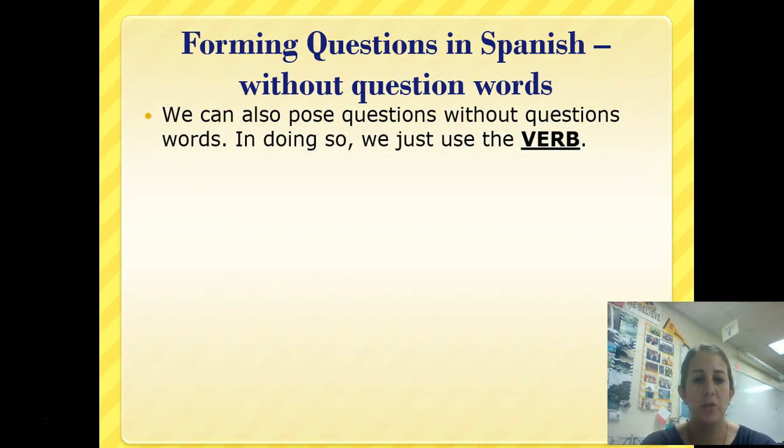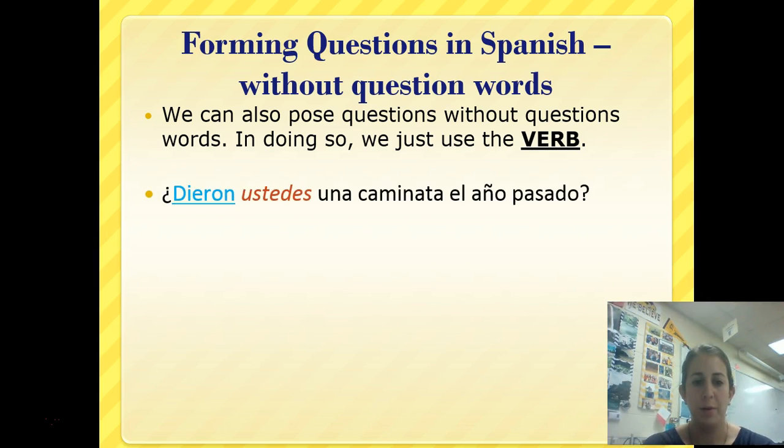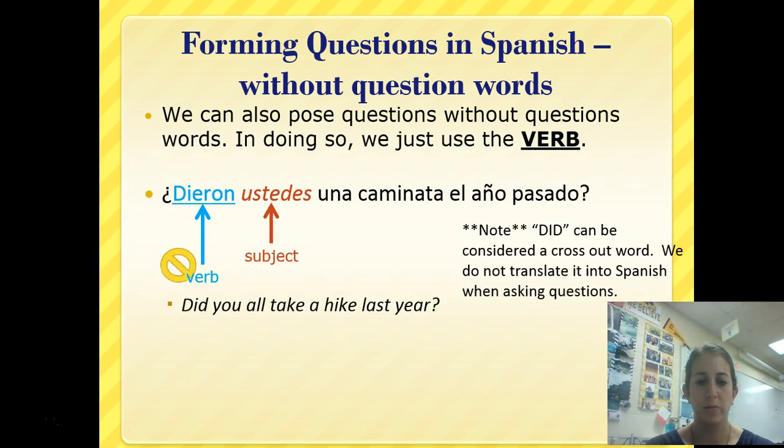So we can also put together questions in Spanish without question words. And to do this, we simply just use the verb to start our question. Okay? ¿Dieron ustedes una caminata el año pasado? So I want you to think about what that question means in English. Notice it's a past tense, so to start off, we've got our verb, and then our subject follows. Did you all take a hike last year?